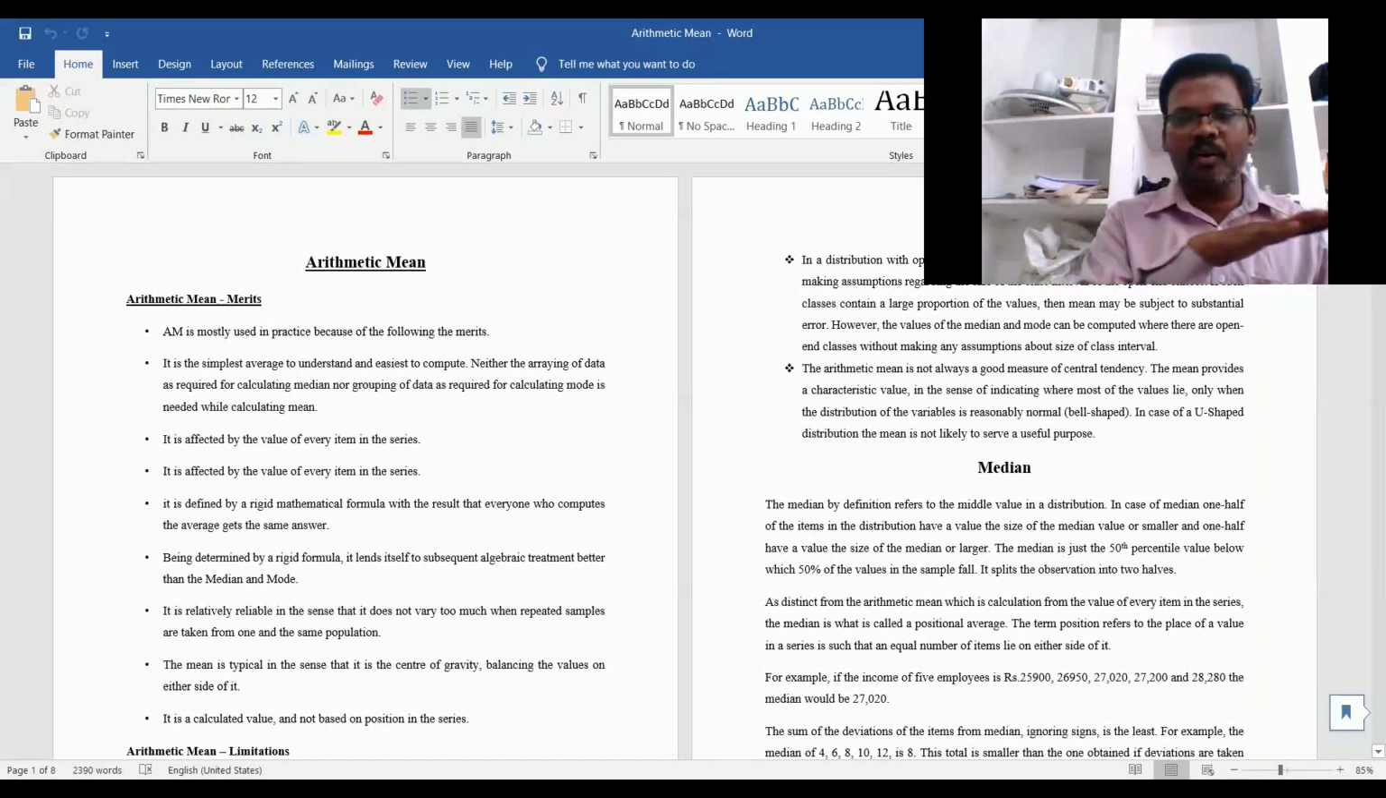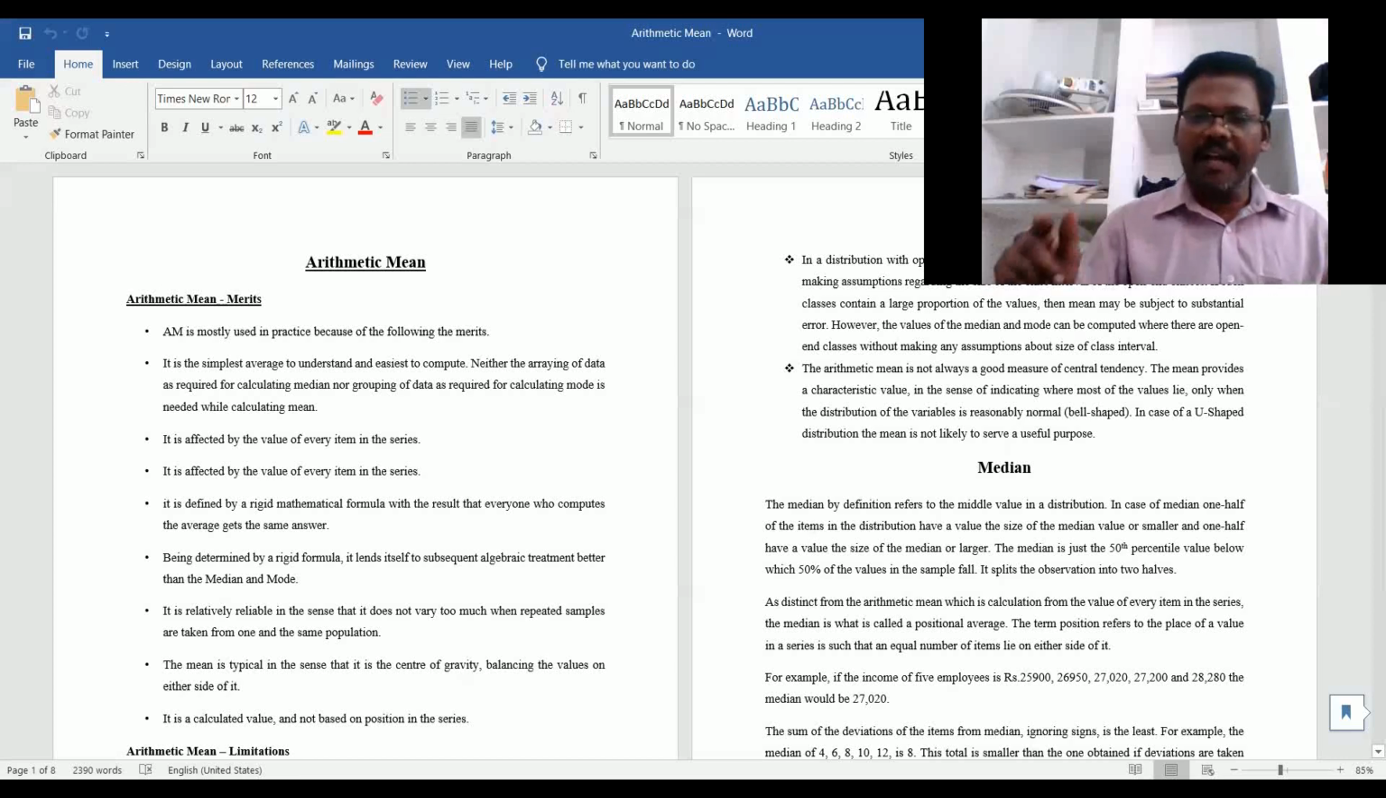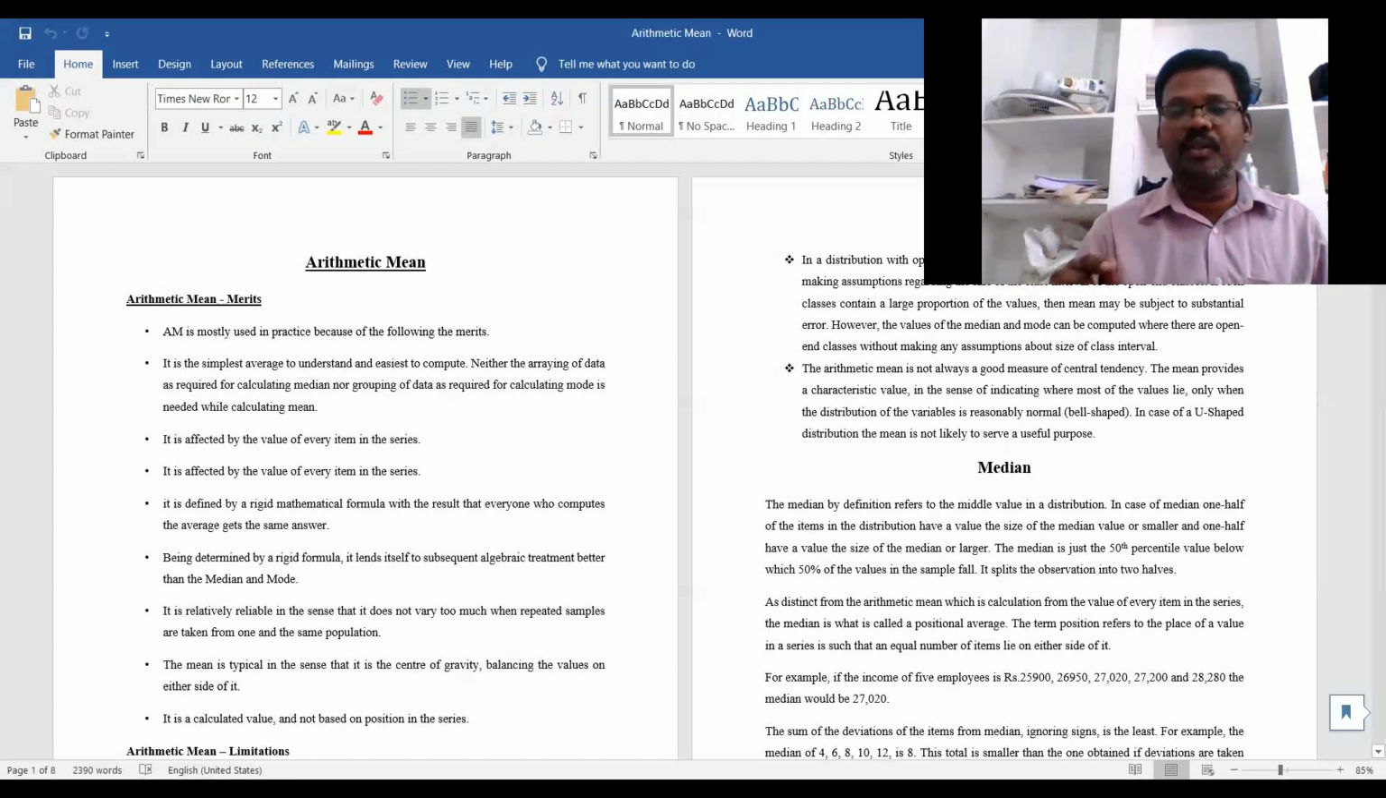We simply add together all these variables, and we divide by the number of values we added together. Dividing by that number, we get the average. So even a layman will easily understand this average.